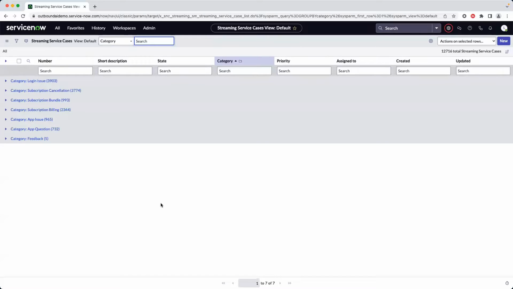And we can see that the data is fairly balanced. I have good clusters of cases within each category, except for the last category here, the feedback category. And because I saw the low count of cases in that category, I can already say that this category is probably going to be skipped.